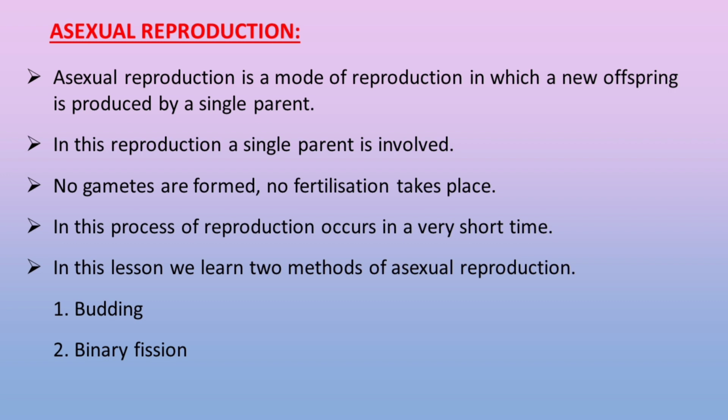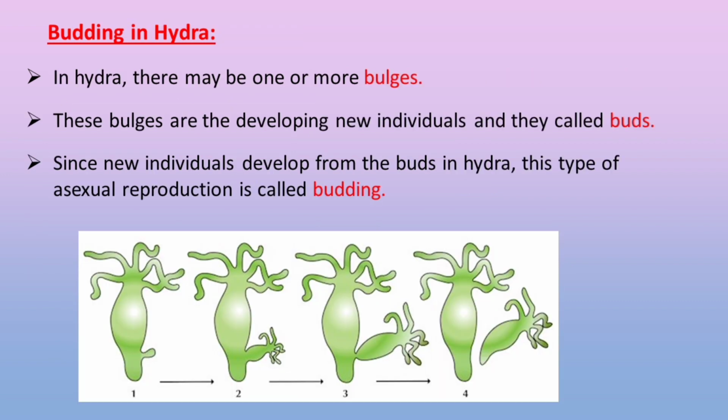In this lesson, we learn 2 methods of asexual reproduction. First one is budding and second one is binary fission. Budding in Hydra. We can see this type of reproduction in Hydra.